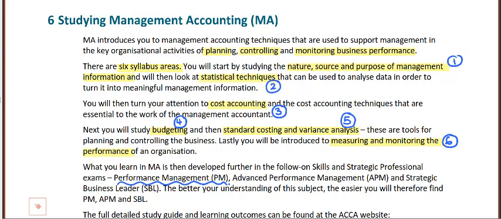You will also use some of your knowledge of strategy when you get to what's known as Strategic Business Leader, or SBL, which is one of your professional papers. And if you love management accounting, you might opt to do Advanced Performance Management as one of your option papers later. But you can see that there's several places that you're going to be using this content, so worth getting these fundamentals right.